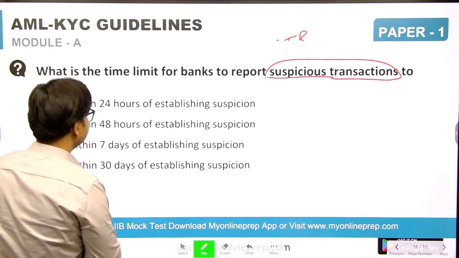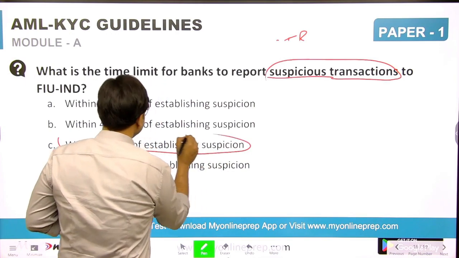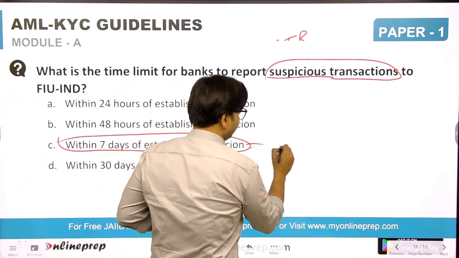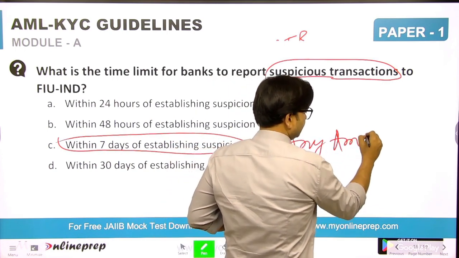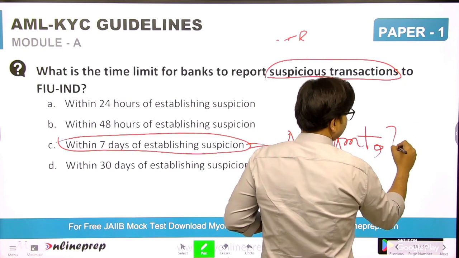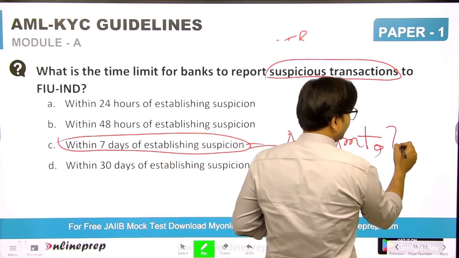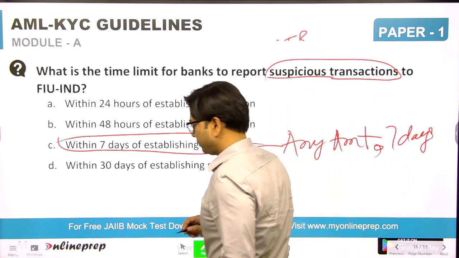The answer is 7 days of establishing suspicion. You have to remember there is no limit on amount; any amount reported in an STR has to be reported within 7 days, right? Next.